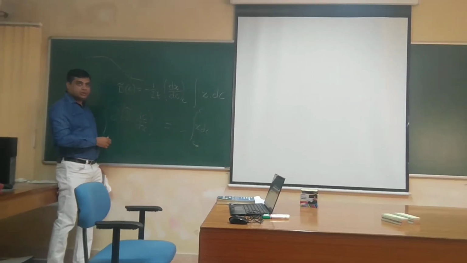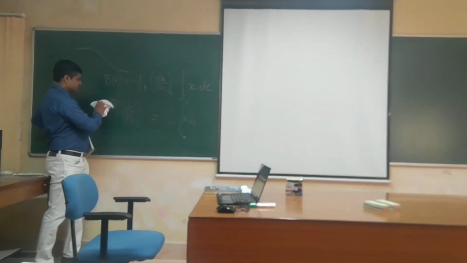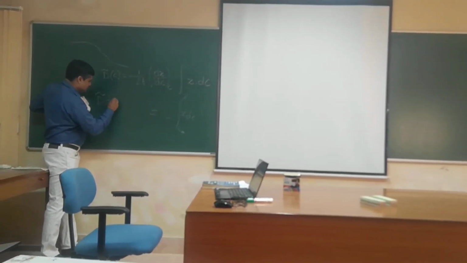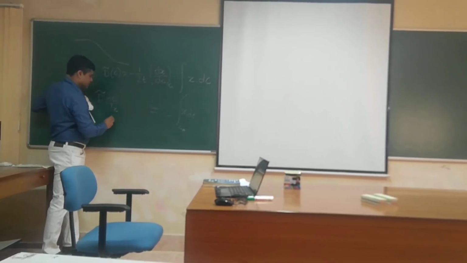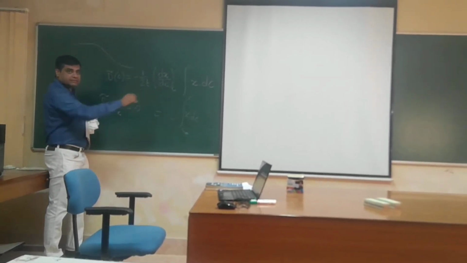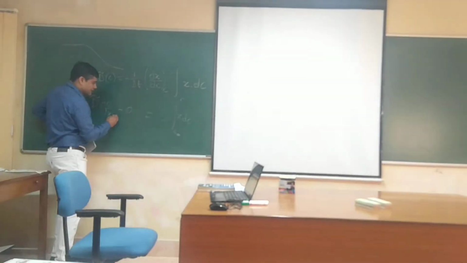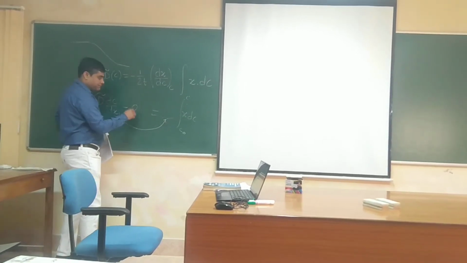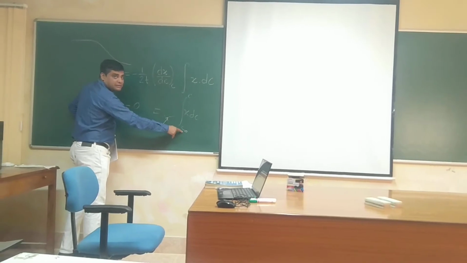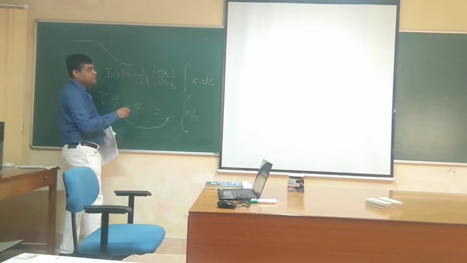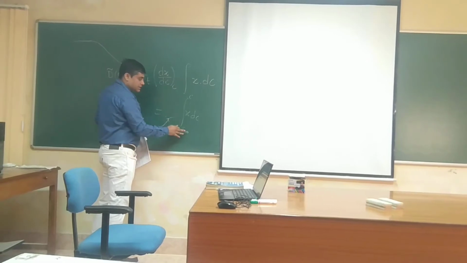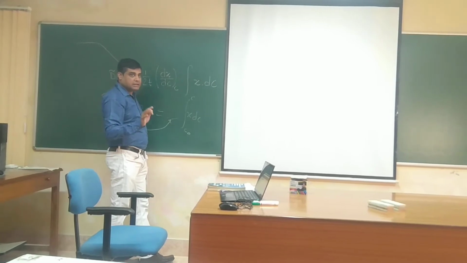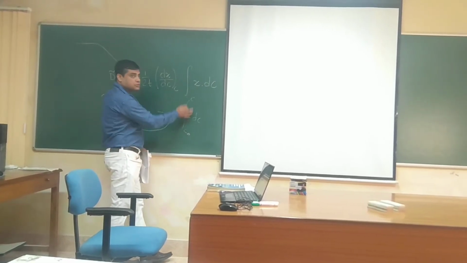C minus C naught. Then only this integral will become del C del x minus 0, something like that. Then you take that side to get this del x del C. So minus 0, that means the lower limit of the integral should be C naught. We mentioned C to C naught, and that was wrong. It is there in the book, in Burke's book, C to C naught, but I think that is wrong. It should be C naught to C.